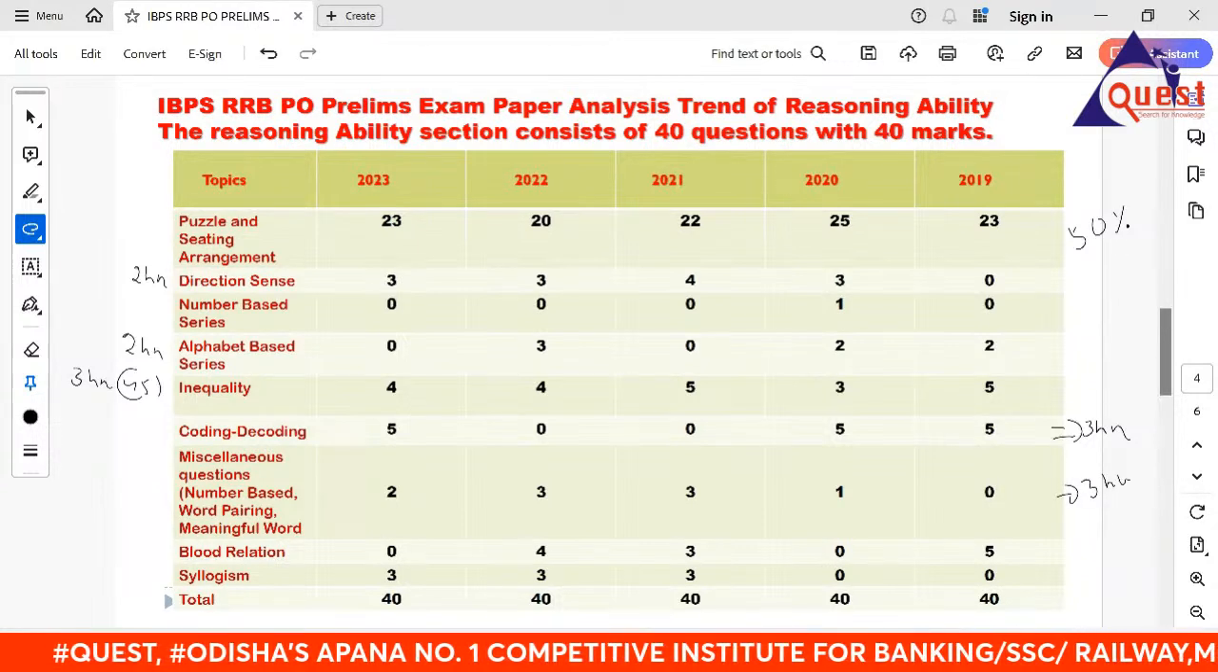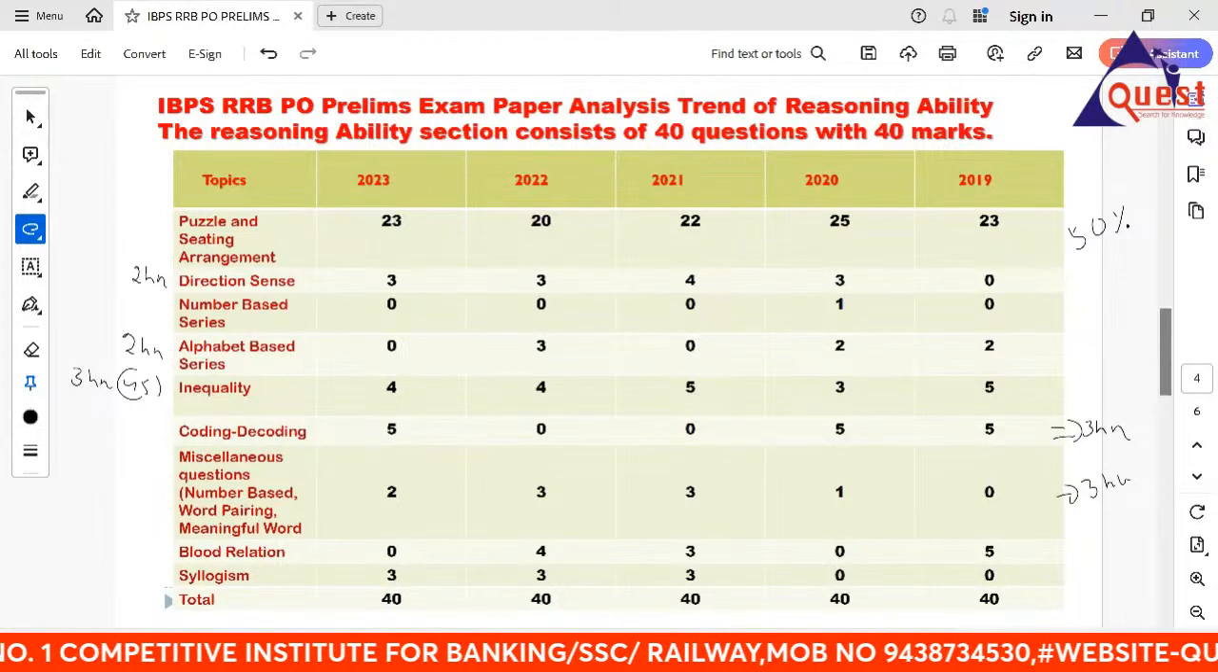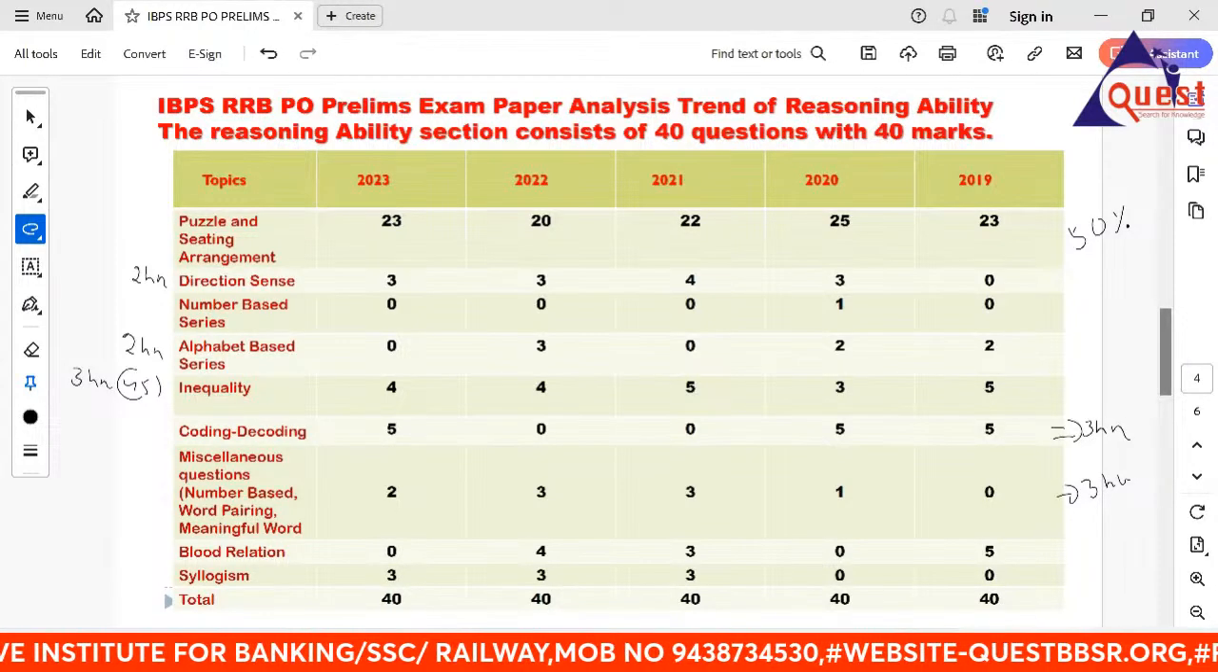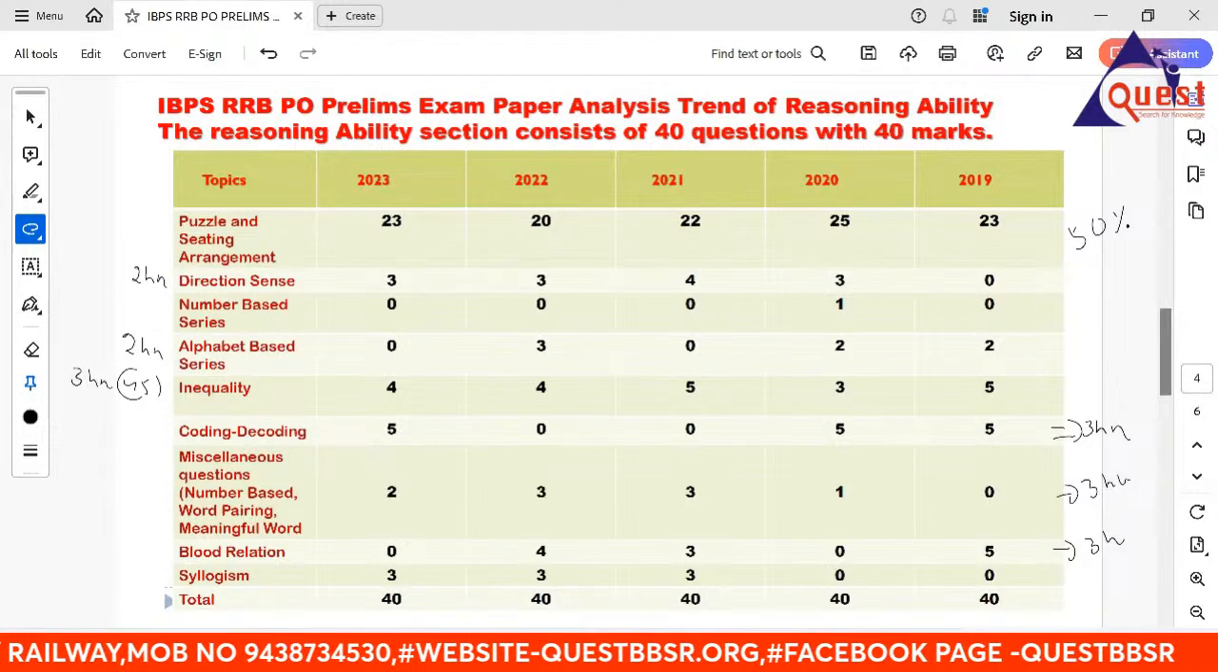You'll get it right. And the blood relation is simple. Focus on the relation you are maintaining with somebody. That is 5%. Three hours maximum.